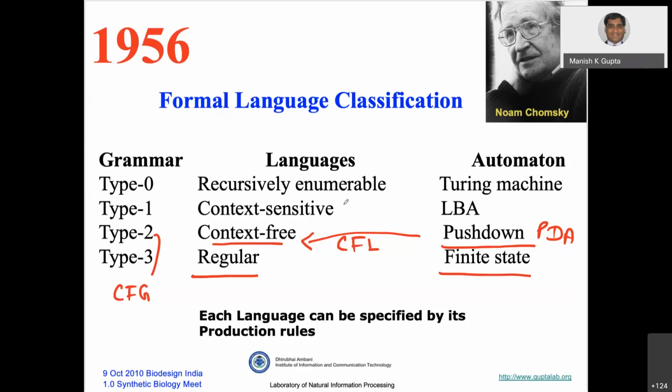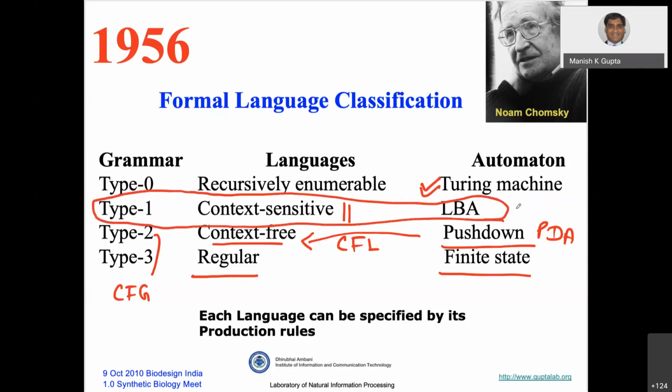I will not talk much about context sensitive, but then I will finally talk about Turing machine, okay, which is an important one. Normally in this first introduction to theoretical computer science, I am not picking up much about this, but I'll give you a brief idea what this linear bounded automata is, but I'll not talk much about it.